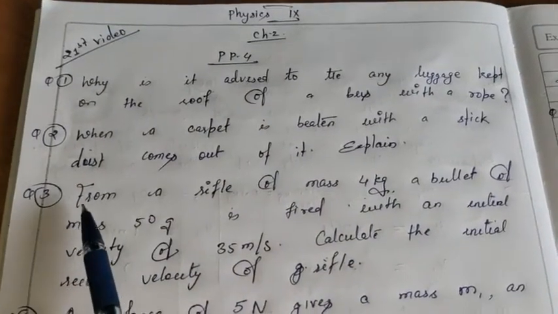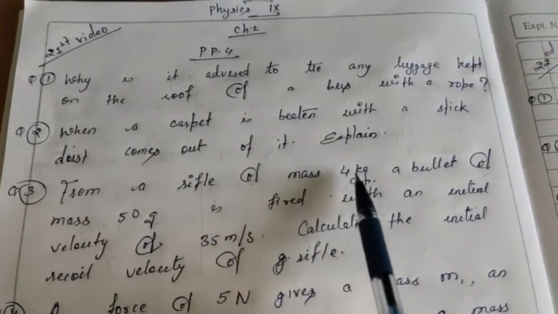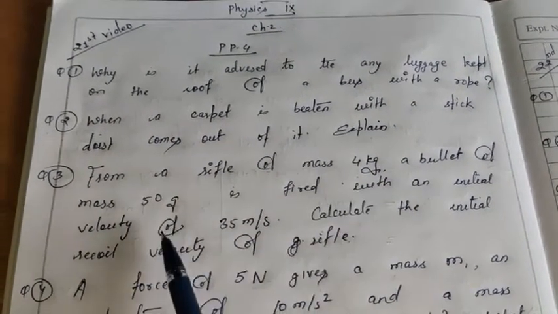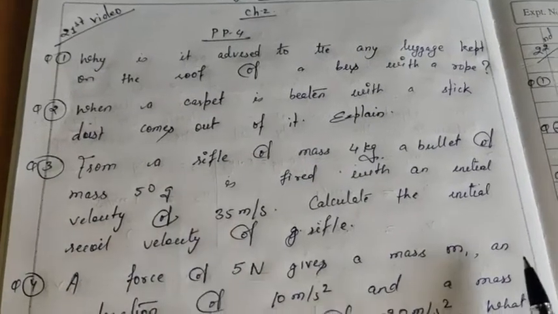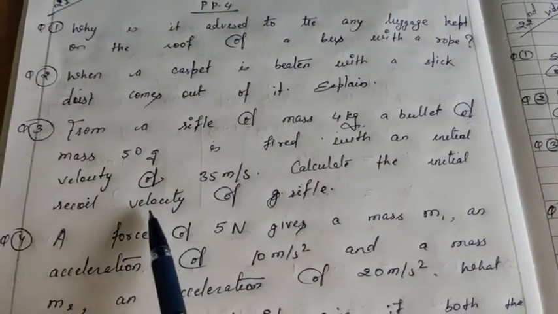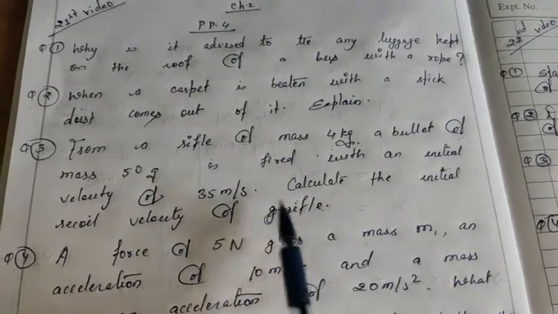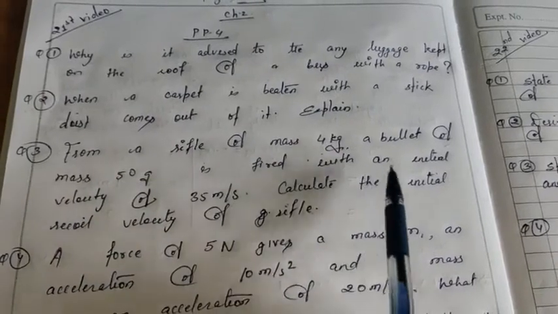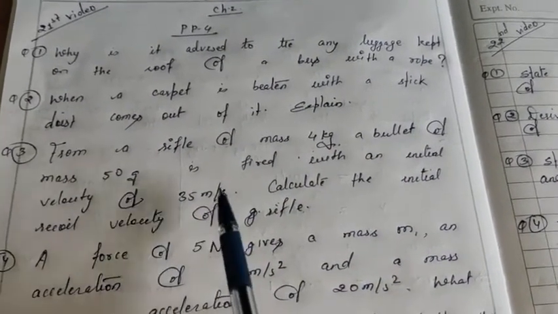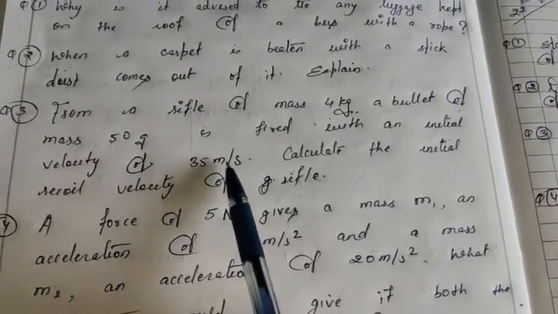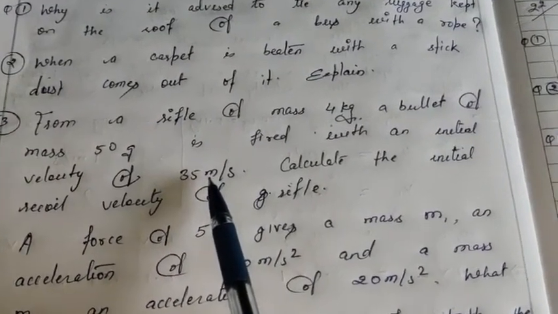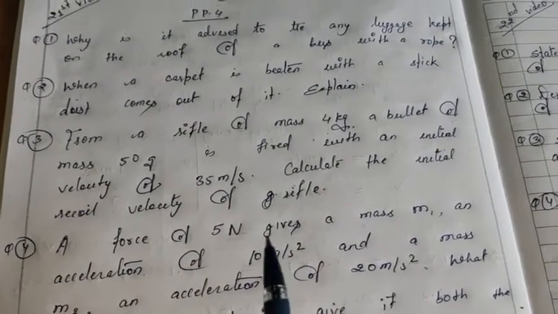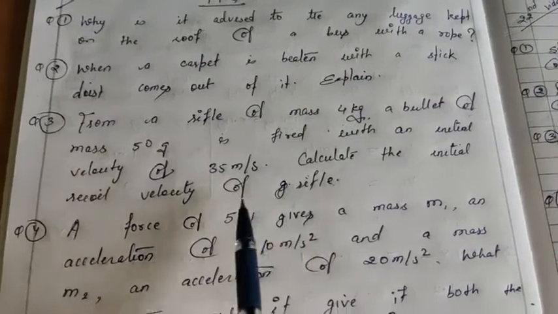The third question is, from a rifle of mass 4 kg, a bullet of mass 50 gram is fired with an initial velocity of 35 meter per second. You have to calculate the initial recoil velocity of the rifle. See, in this question, the mass of the rifle and the bullet is given. The velocity of the bullet after firing is also given, that is 35 meter per second. You have to calculate the recoil velocity of the rifle. By using the formula to find out the recoil velocity of the rifle, you can easily calculate it.